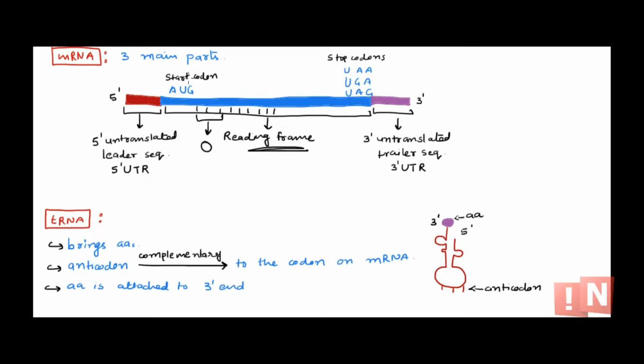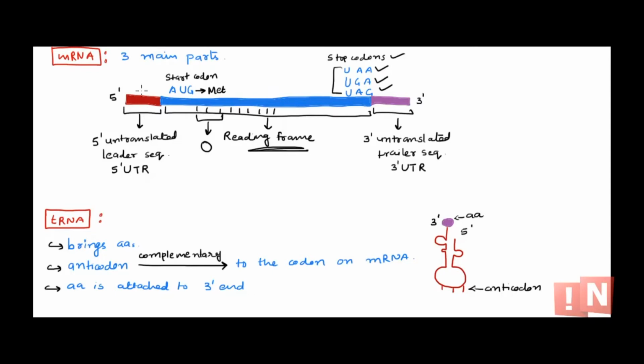Now the start codon is always AUG, that codes for methionine. It ends with stop codons, and there are only 3 stop codons that do not code for any amino acid. So when these codons come, it is the termination of translation. These codons are UAA, UGA and UAG. Any one of these will be there.